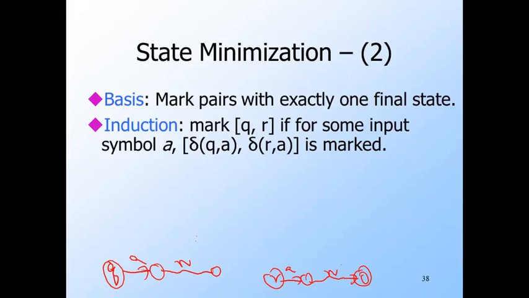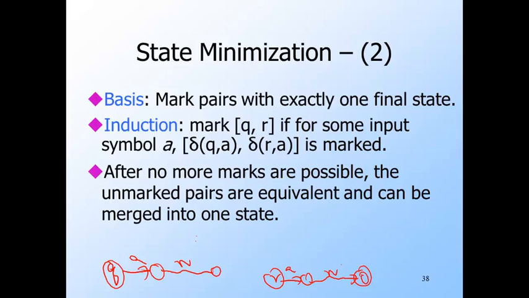Then I claim AW distinguishes Q from R, because obviously Q goes on AW to a non-final state, and R goes on the same AW to a final state. After no more marks are possible, the unmarked pairs are equivalent and can be merged into one state.